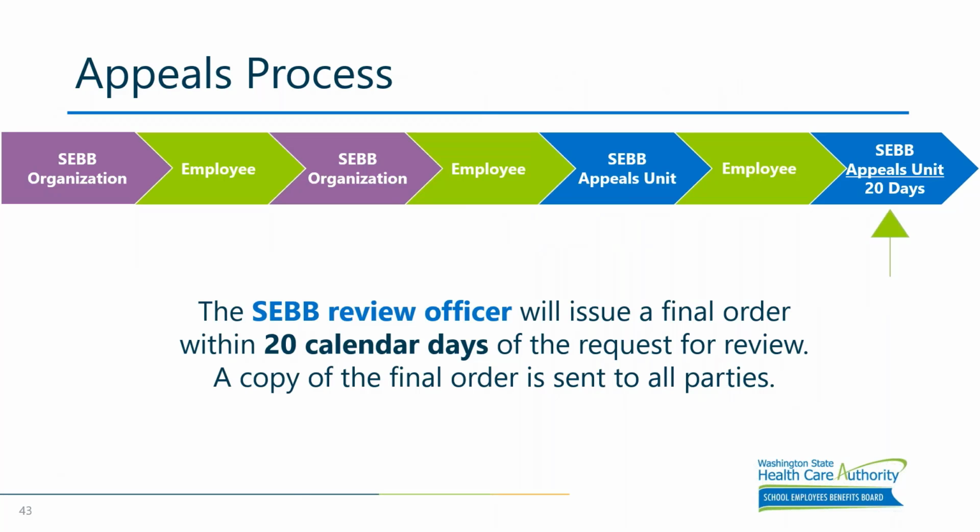If the appellant requests review of an initial order within 21 days, SEBB review officers will review the decision of the presiding officer to ensure that the correct application of rules to facts was applied. The review officer has similar authority to the presiding officer, where they can issue SODs, or submission of documents orders, and can issue continuances. The review officer will send a copy of the final order to all the parties.